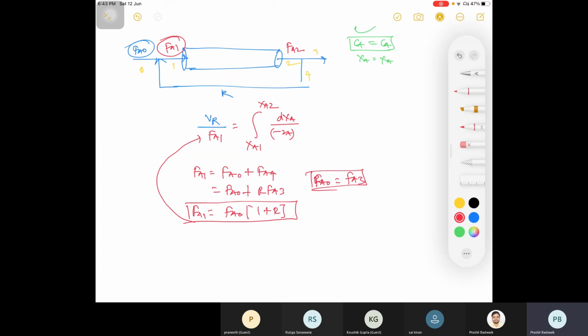You can apply this definition in the PFR also, right? So you write XA1 is your FA1 without reaction minus FA1 with reaction, divided by your FA1 without reaction, and please substitute the values in terms of recycle ratio, and please calculate the value of XA1.